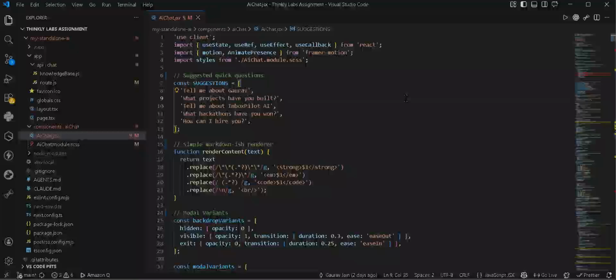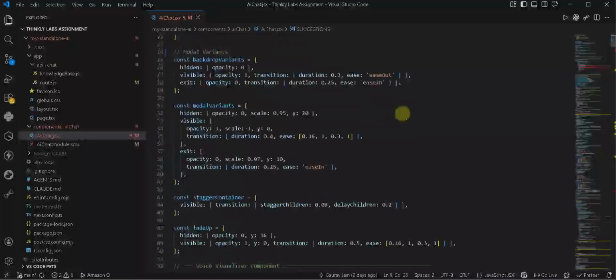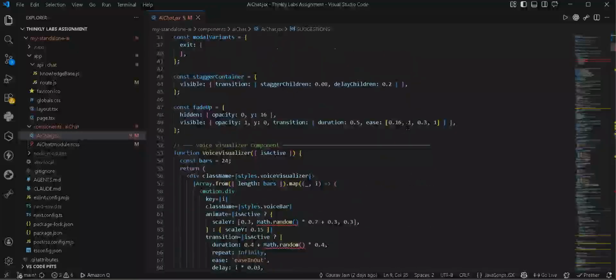Now there's a voice call system. If I saw in the AI Chat JSX page, this is the feature I am most proud of. When the user clicks "Let's talk live," it initializes the web speech API for recognition. The AI greets them with a spoken welcome.